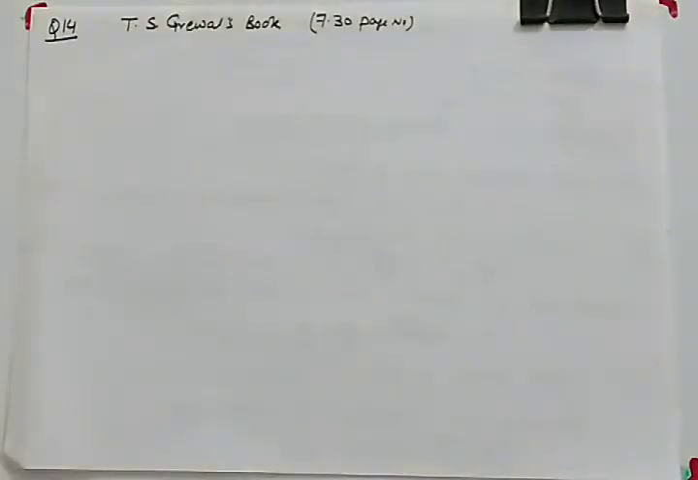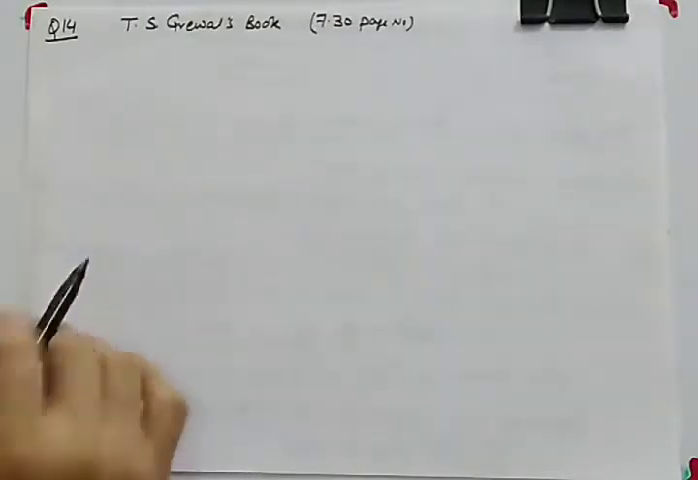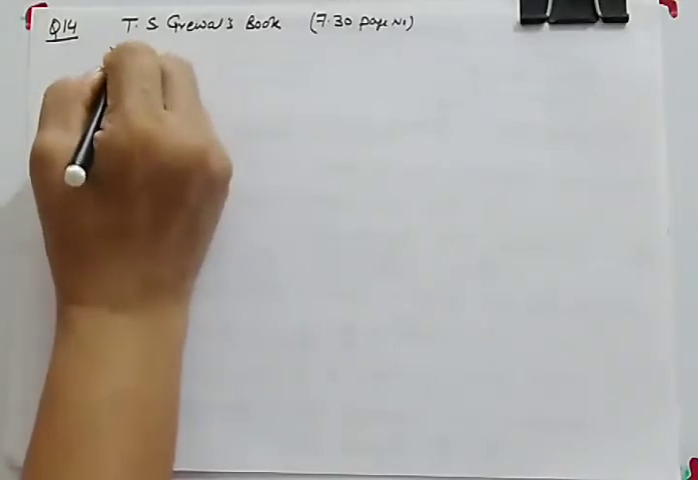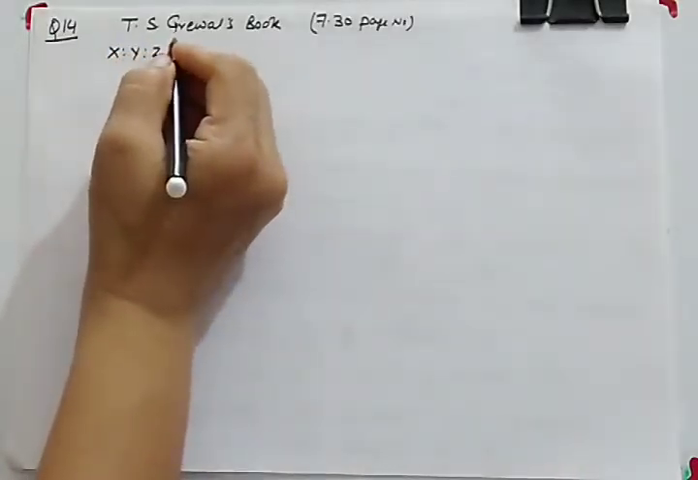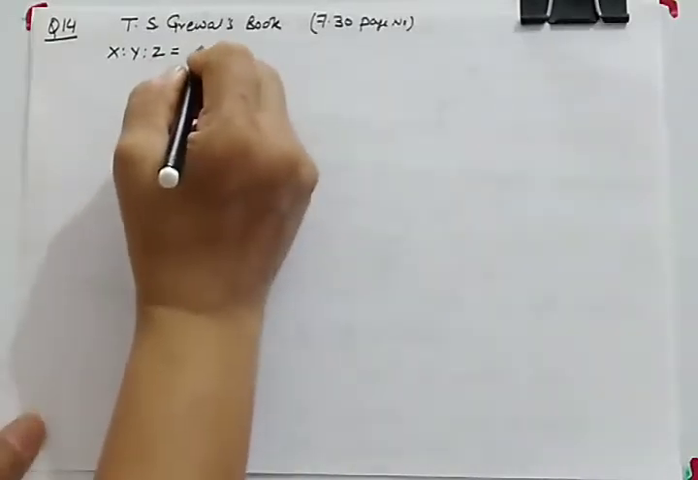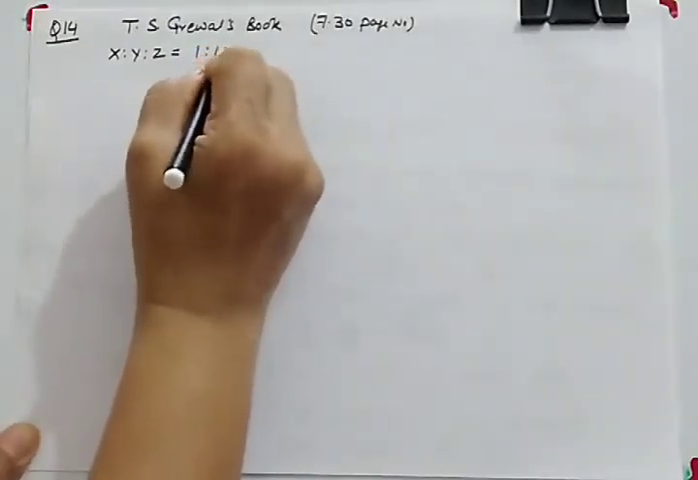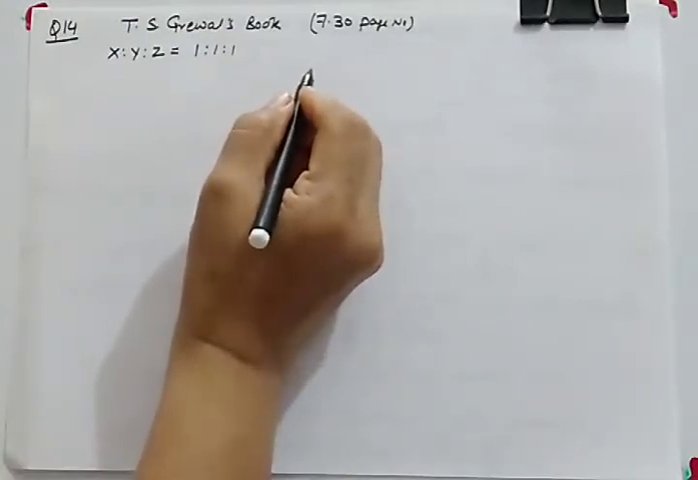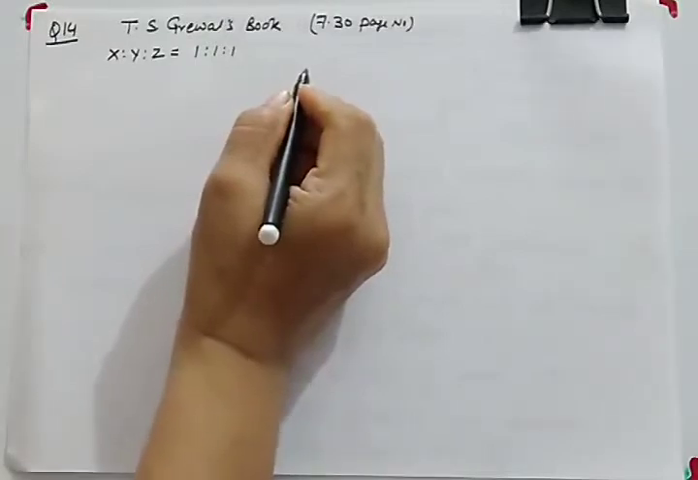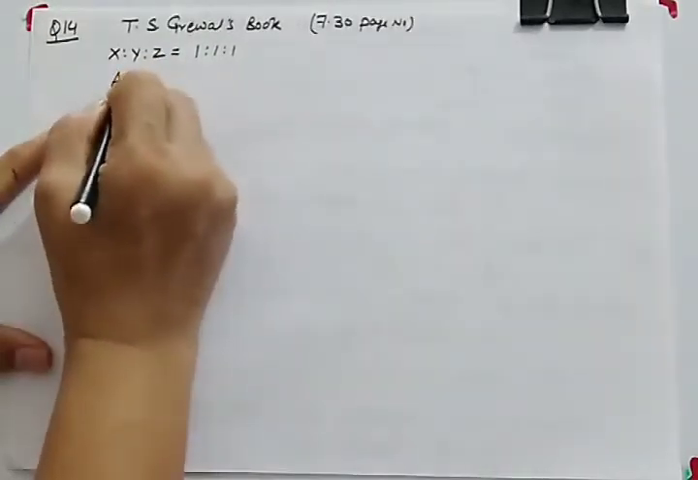So 3 partners X, Y and Z are there. Let me write the briefing. X, Y, Z are 3 partners. The profit sharing ratio is not given to you. If it is not given, it is equal. And what else is given to us? 3 years' profits are given to us, so average profit. So let us calculate average profit first.